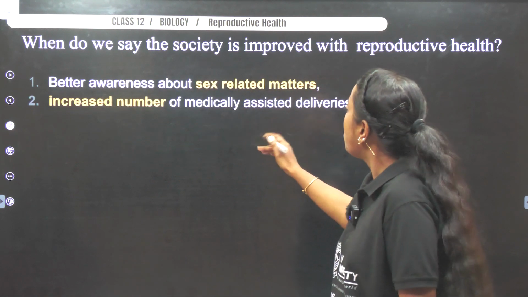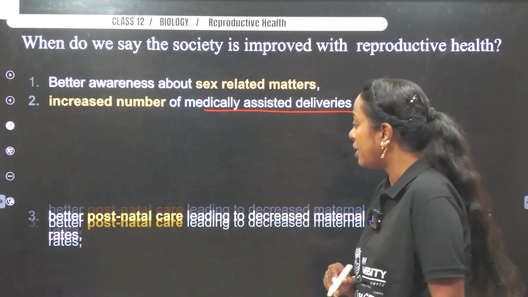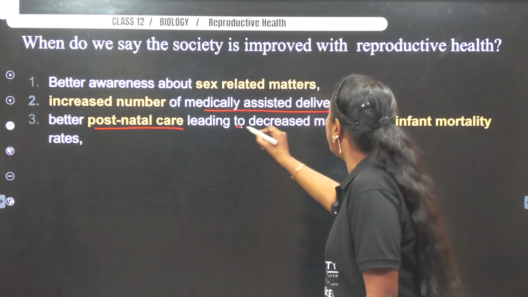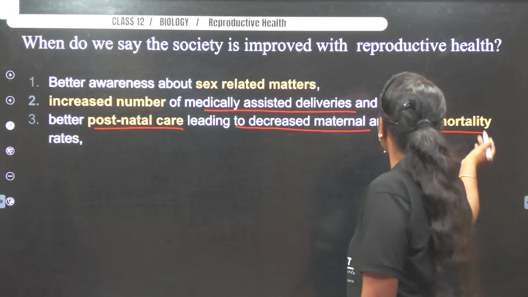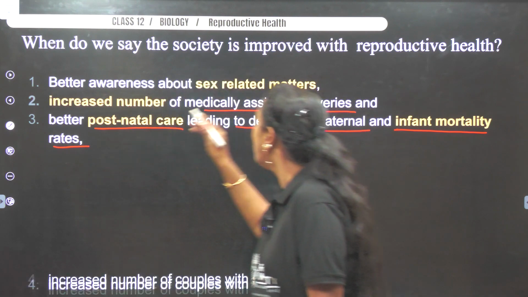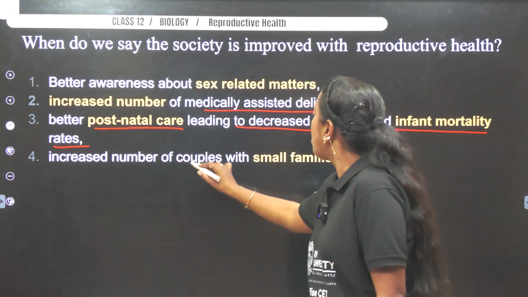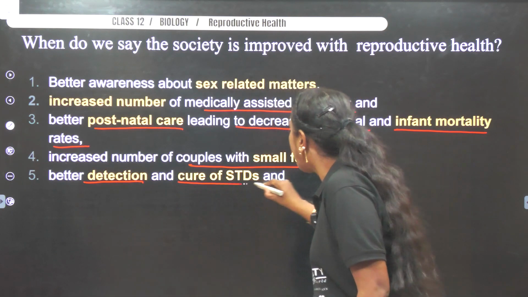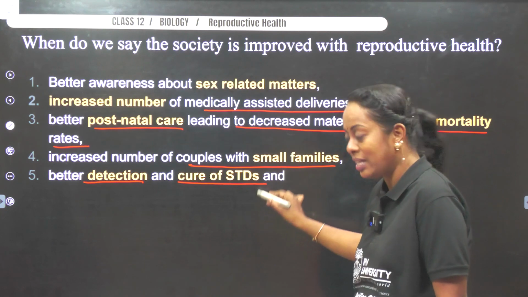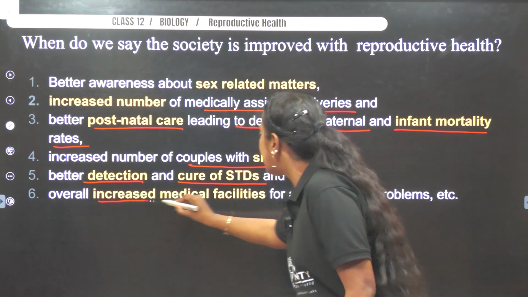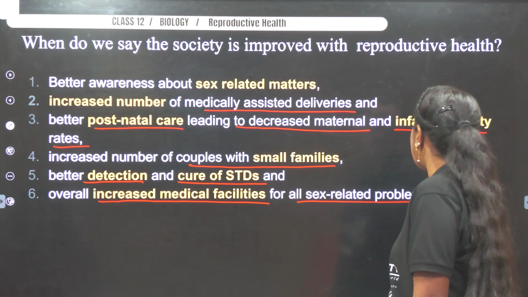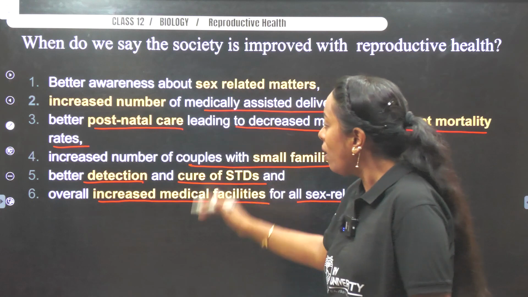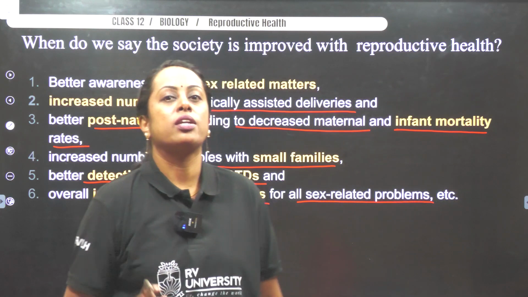Next, increased number of medically assisted deliveries, postnatal care for the mother to decrease maternal mortality and care for the infant so that infant mortality rate is reduced, increased number of couples with small families, better detection and cure for sexually transmitted diseases, and increased medical facilities for all sex-related problems. I hope you understood all 6 points already present in your textbook.